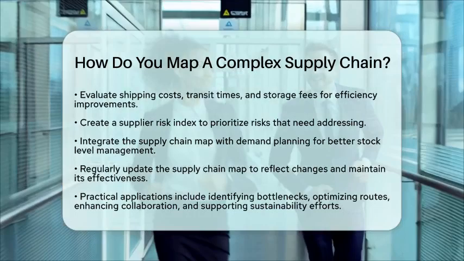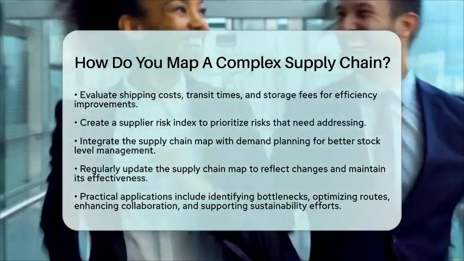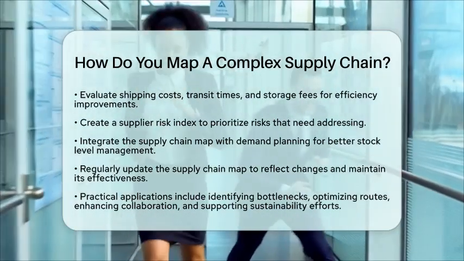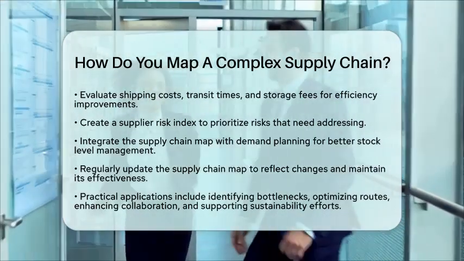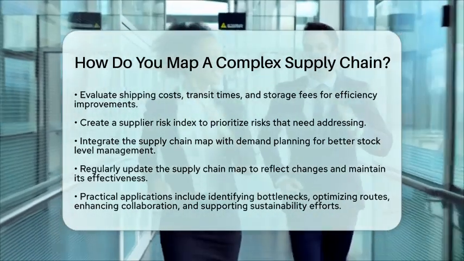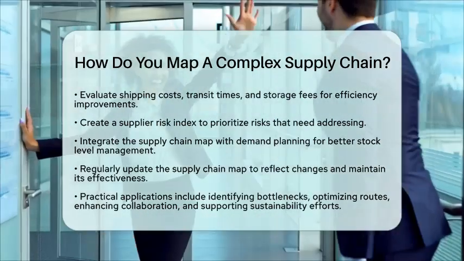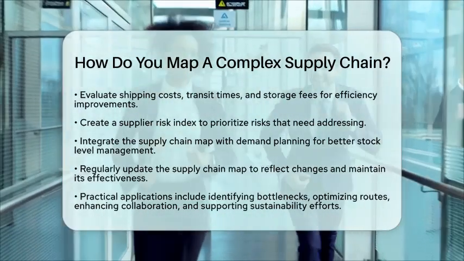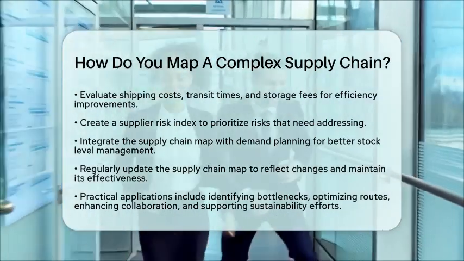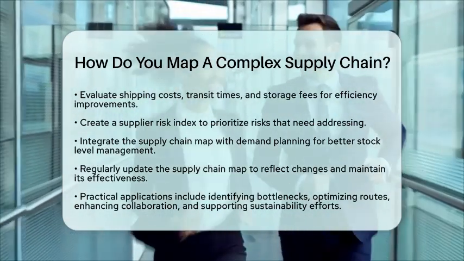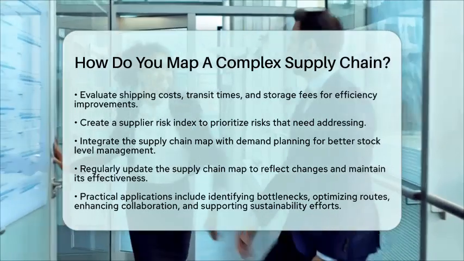Practical applications of supply chain mapping include identifying bottlenecks, optimizing transportation routes, enhancing supplier collaboration, preparing contingency plans, and supporting sustainability initiatives. By following these steps, logistics and supply chain professionals can gain a clearer understanding of complex supply chains, leading to better decision-making and more efficient operations.